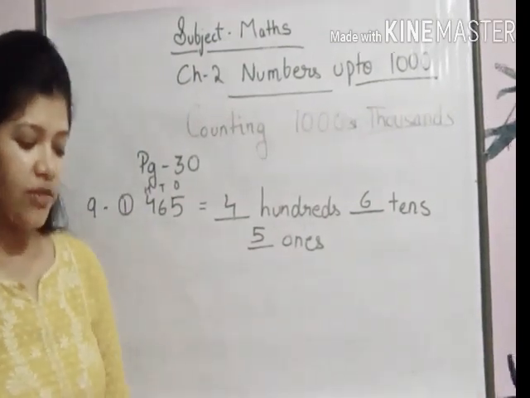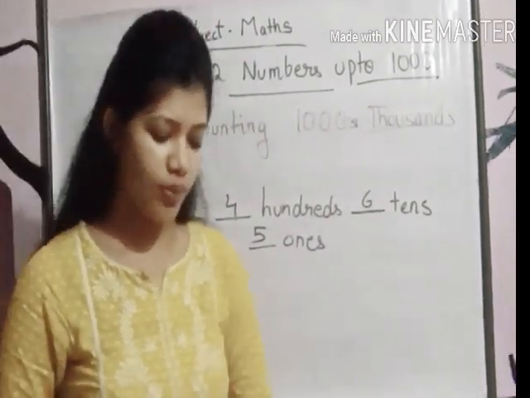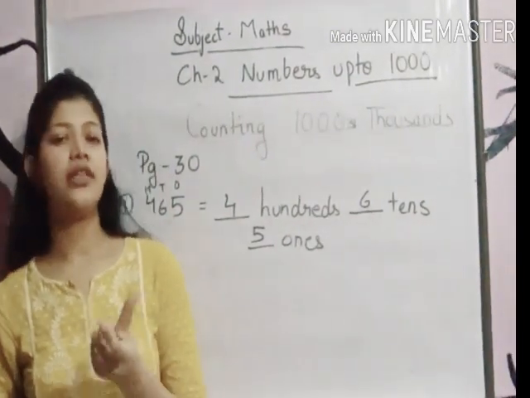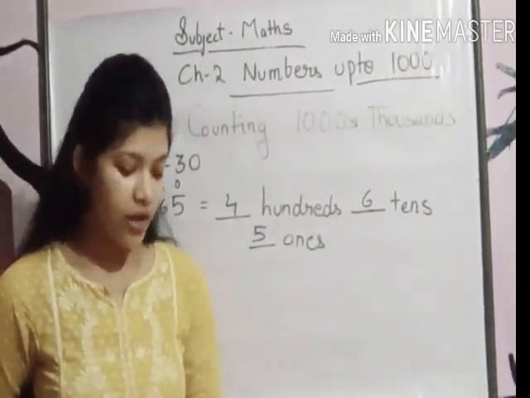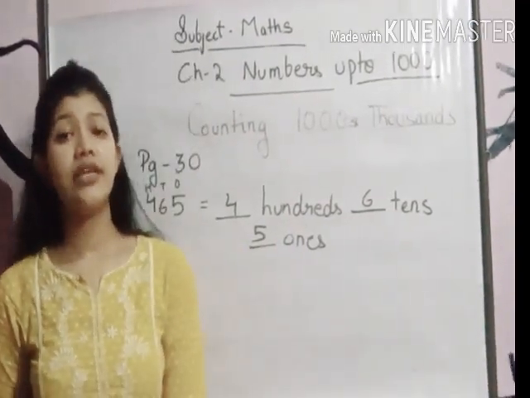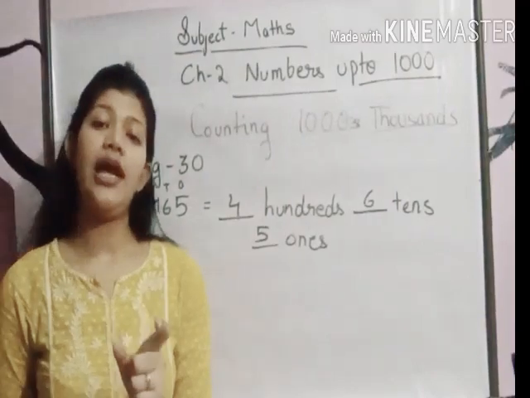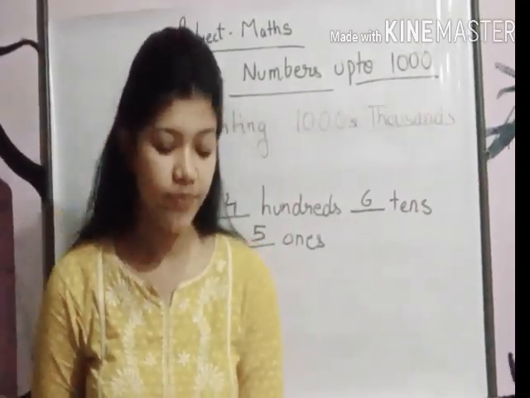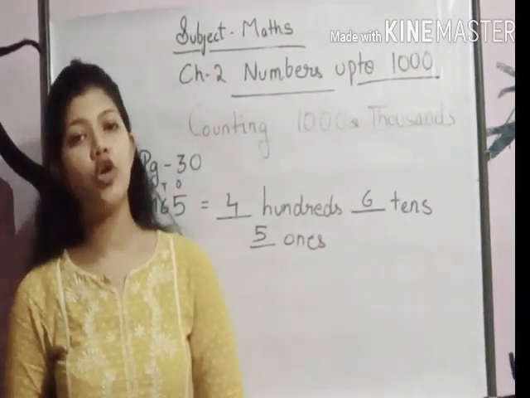Now let's come to the 10th one. The 10th is also very easy. Write the numerals for the following. Now here the number name is given and you have to write the numeral of that. In the 11th part, that is write the number names for the following. In this, the numeral is given over here and you have to write the number names of that number. Okay, I hope this much is clear to you all.